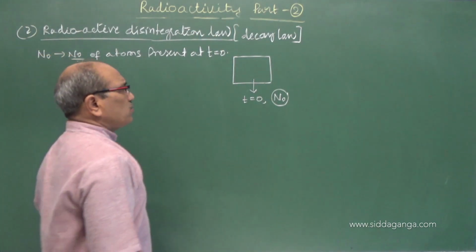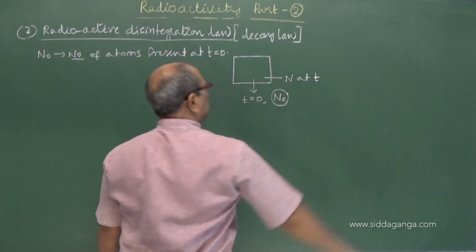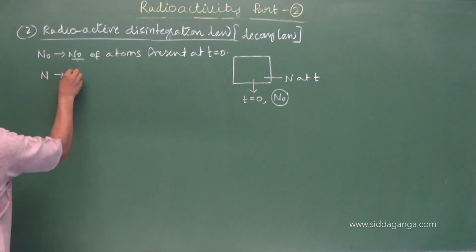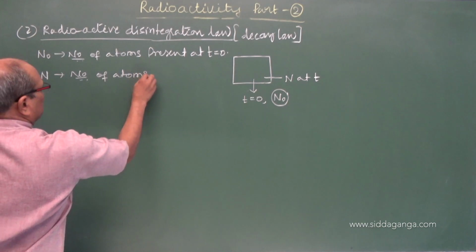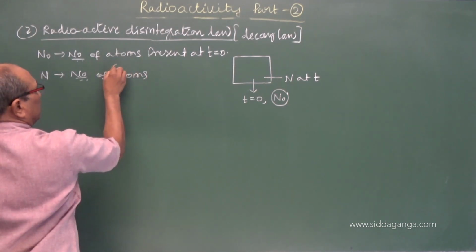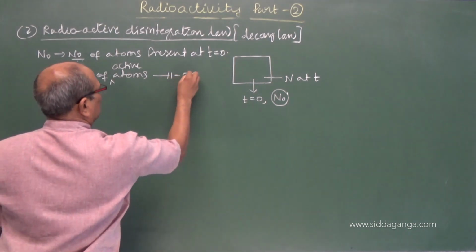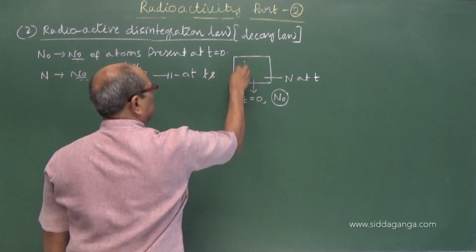When we start the experiment, the number may be N at t seconds. N may be the number of active atoms present at t seconds. In this sample, N atoms are present at time t.